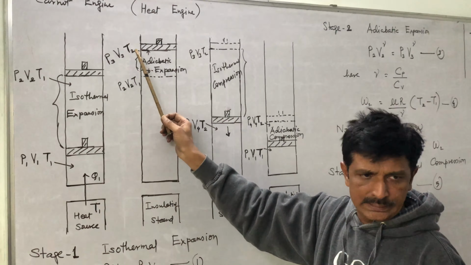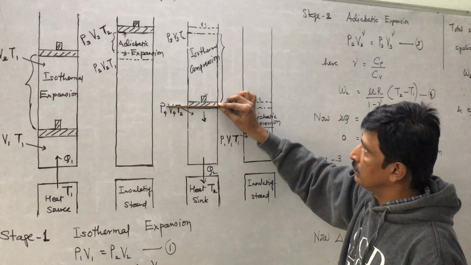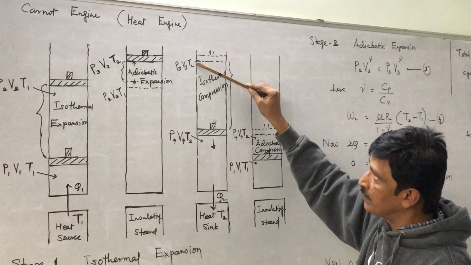Then after within no time, this system we have put on heat sink at some lower temperature T2. So from this point to this point is P3, V3, T2, thermodynamic system.